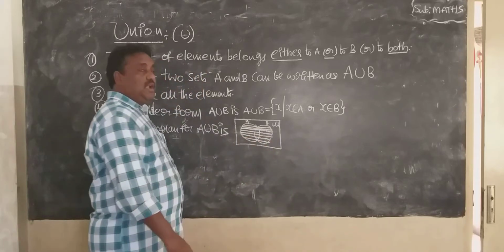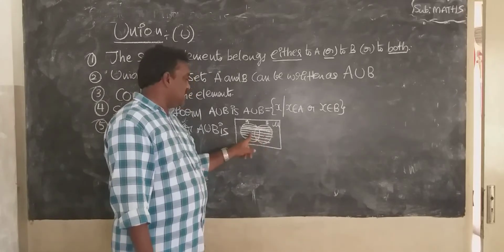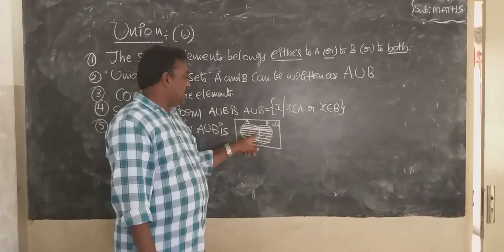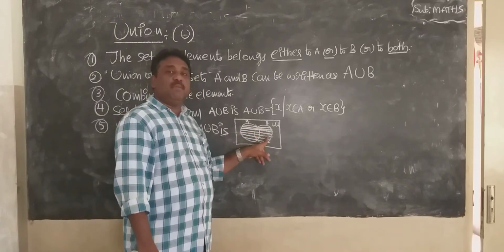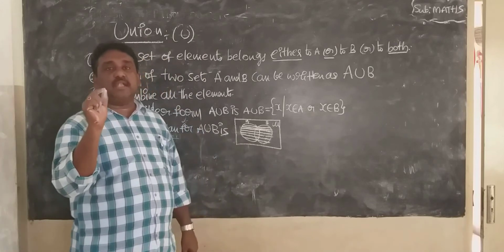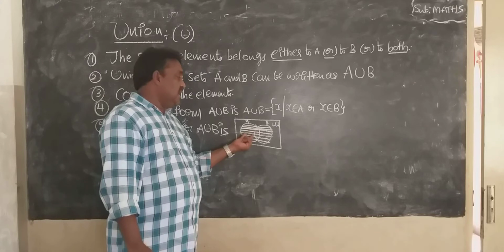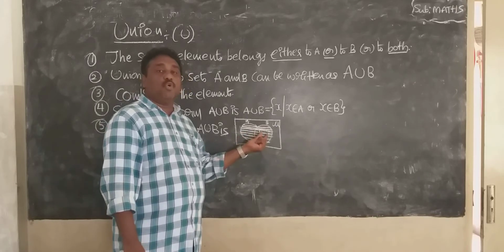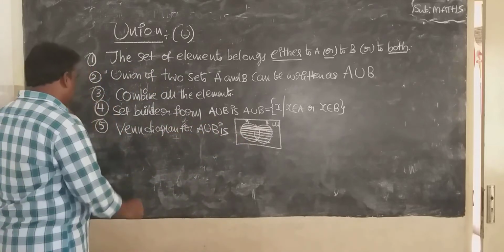And you know, different parts in the Venn diagram. Totally 3 parts are there in the diagram. First part only A, second part intersection, third part only B. The Venn diagram contains 3 parts. See the first part, it is only A. See the middle part, it is the intersection part. Third part only B. This is the Venn diagram for A union B.